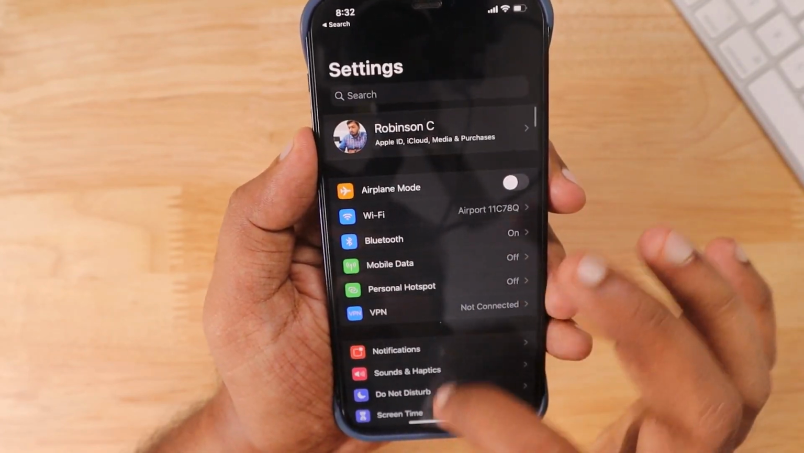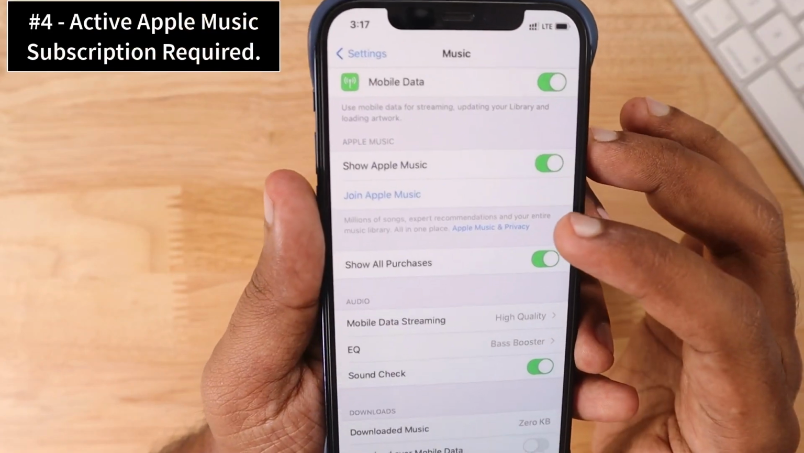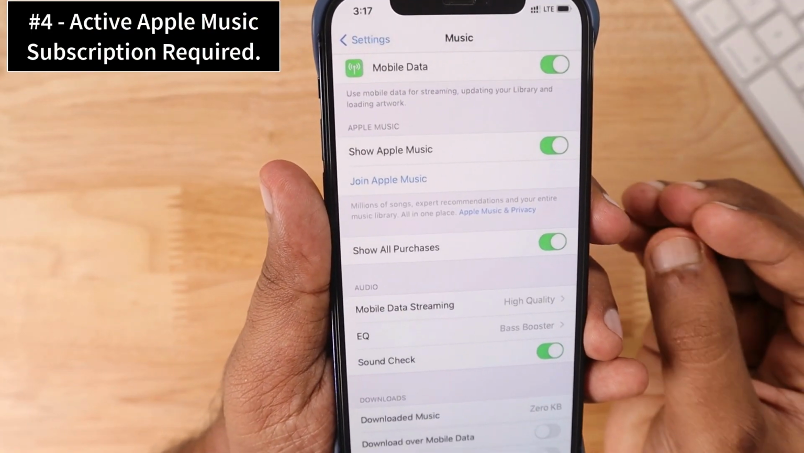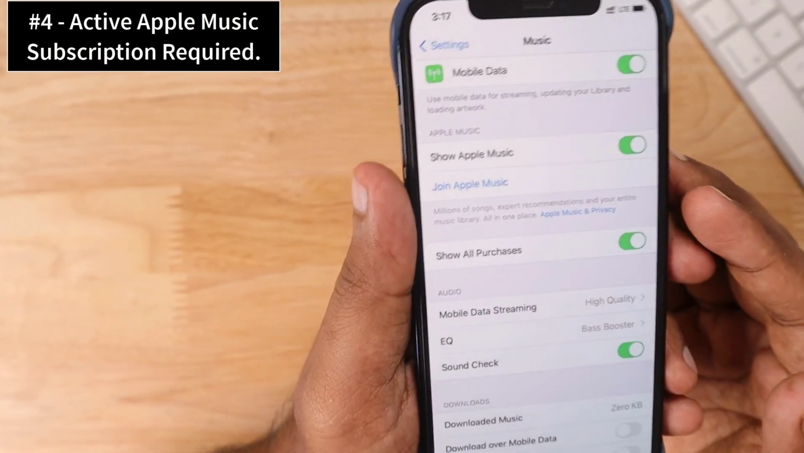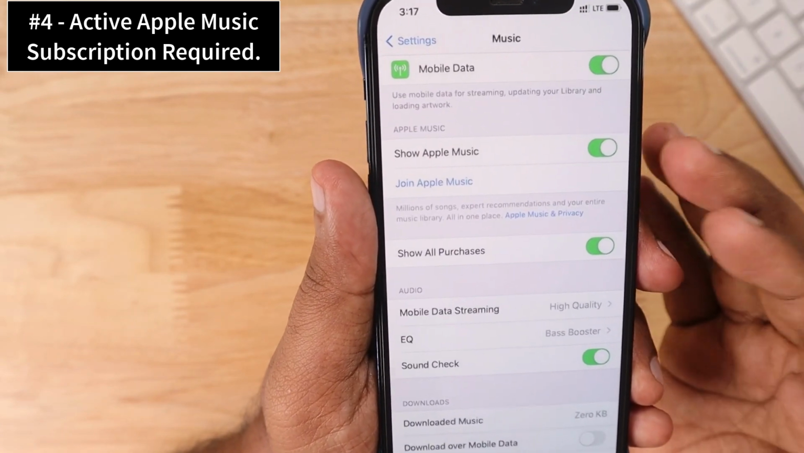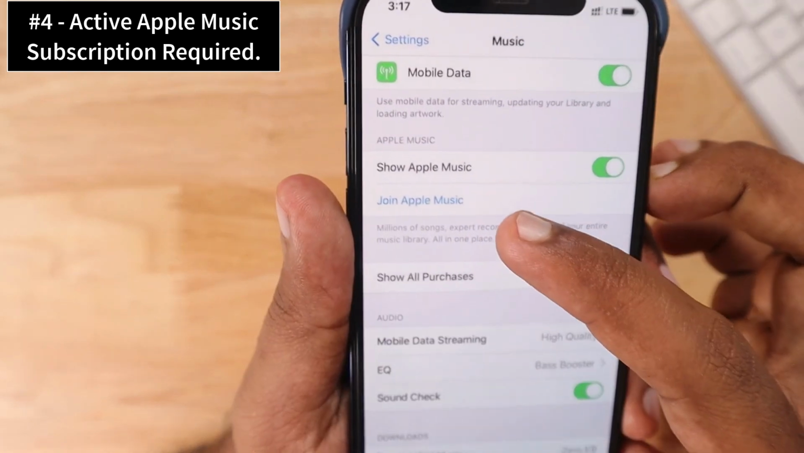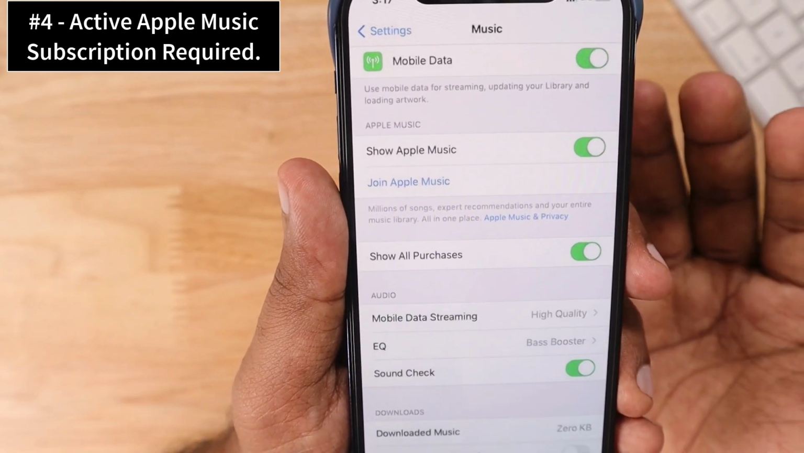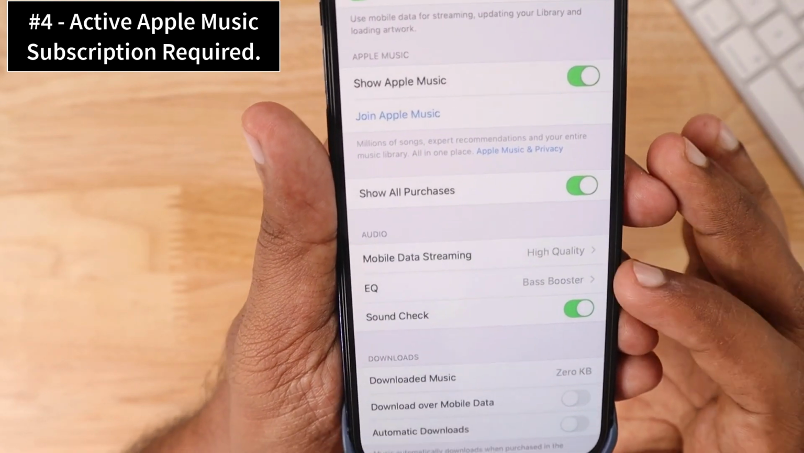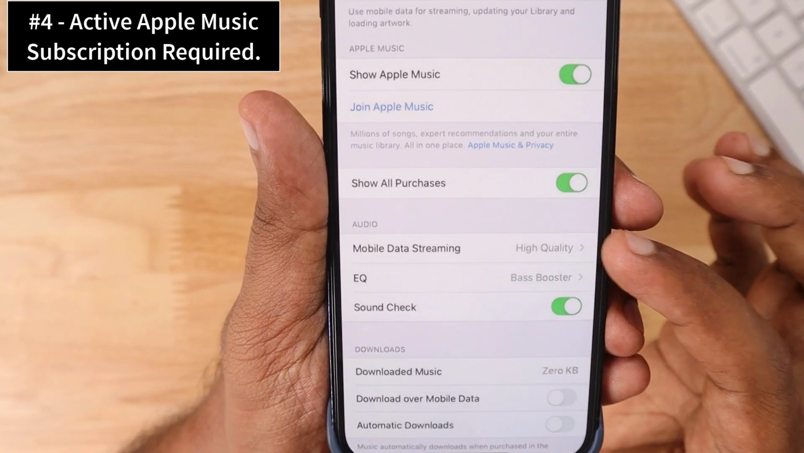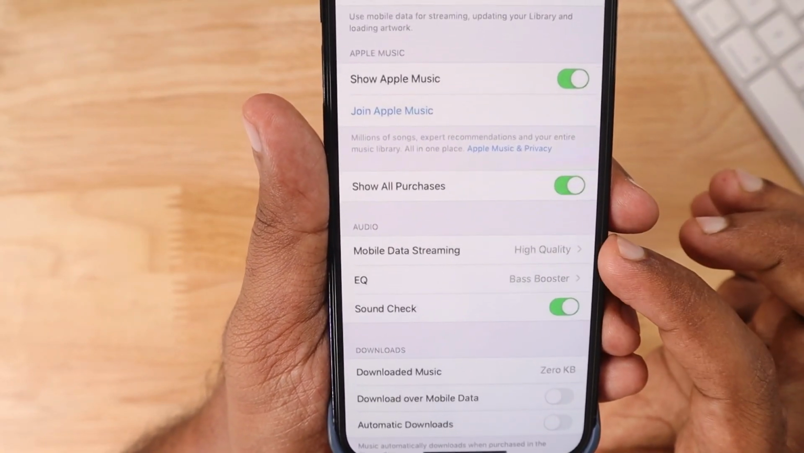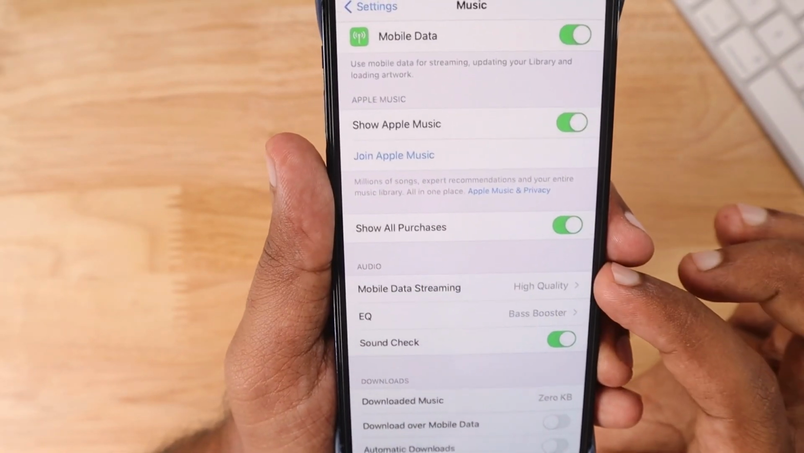And the next important step is with the Apple Music, you need an active Apple Music subscription. Many people have posted in Twitter and Facebook, and I have noticed that without joining the Apple Music, having an active subscription, it is not possible to see those Dolby Atmos and audio quality, the lossless audio quality feature enabled. So this is a very, very important step.